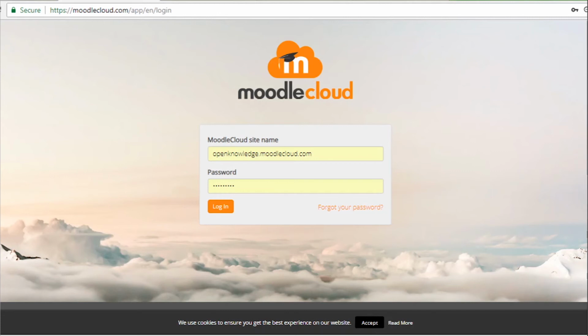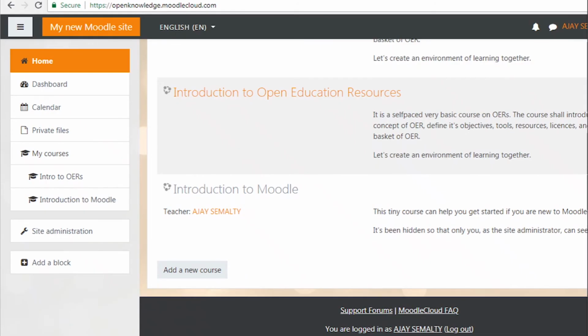You just have to enter your Moodle Cloud site name, your password, log in, and you can develop your own course on that platform. The platform is very friendly, not only to the teachers but also to the learners.